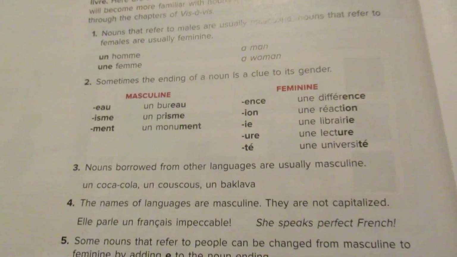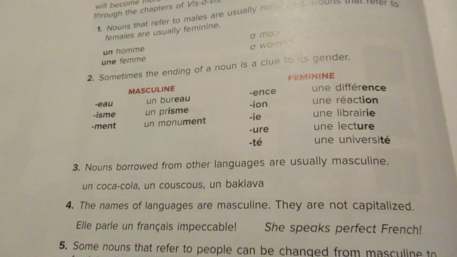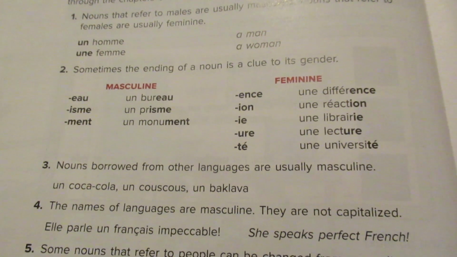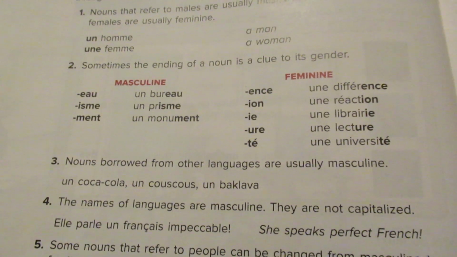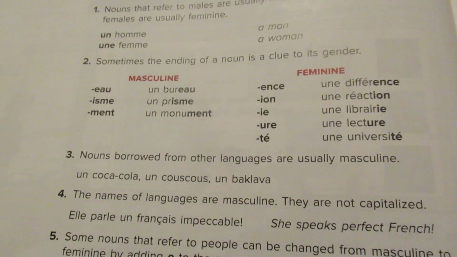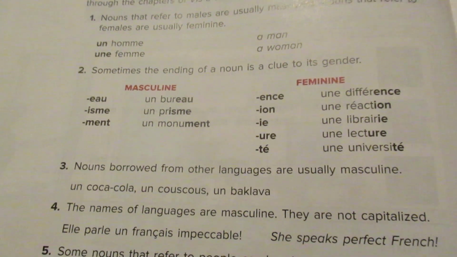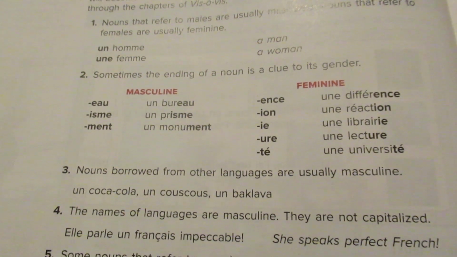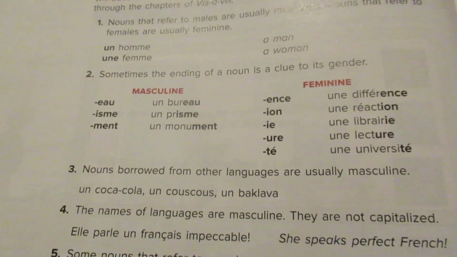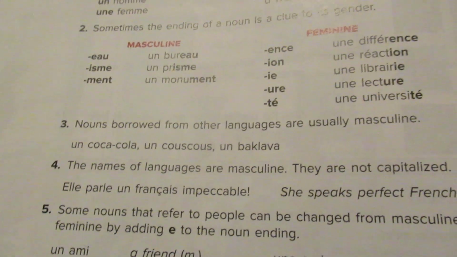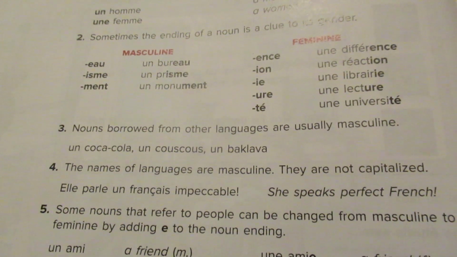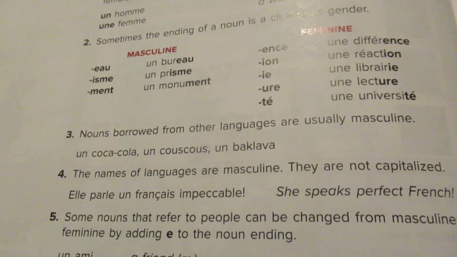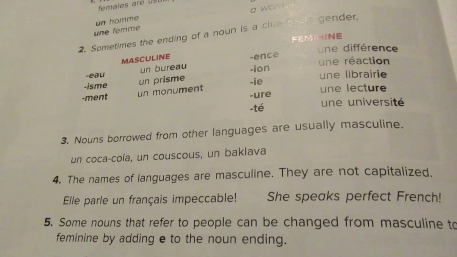Another good thing to know is that nouns that are borrowed from other languages are usually masculine. And French does borrow quite a few words from other languages. So that's why we see things like un Coca-Cola, un couscous. Now the names of languages are also masculine. And something to note is they are not capitalized in French.